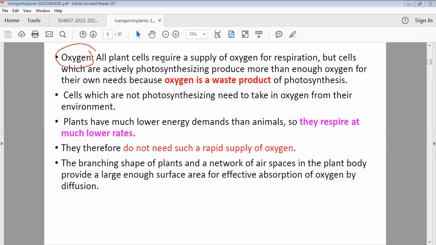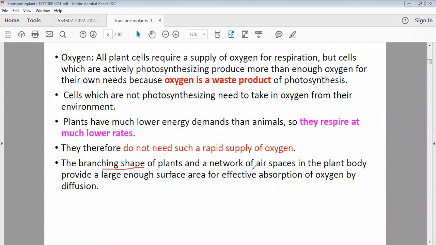And the oxygen, that's very important, is required by the plants even for respiration. But cells which are actively photosynthesizing produce more than enough oxygen for their own need, because oxygen acts as a waste product for them. So they will send it out via the stomata. But cells which are not photosynthesizing need a constant supply of oxygen from their environment. Plants have much lower energy demand because they are not mobile. They cannot respire at the rate at which we respire, so they do not need such a rapid supply of oxygen.